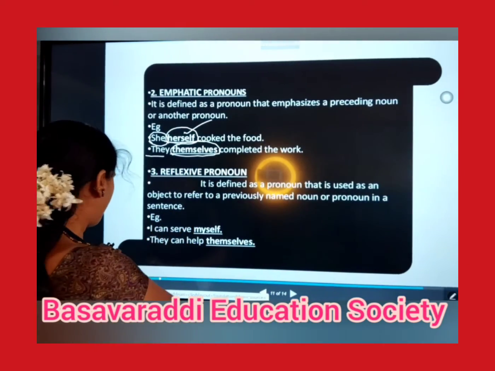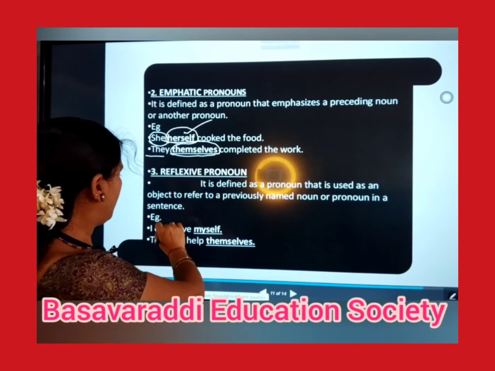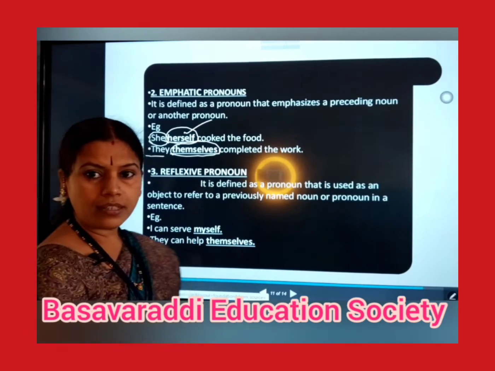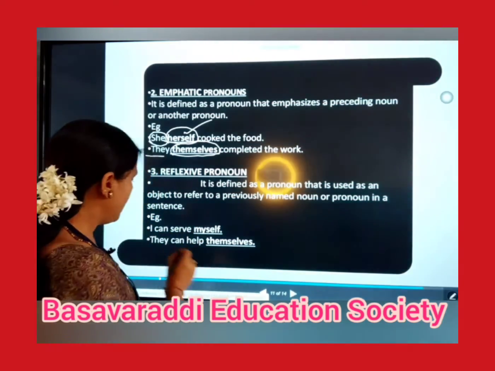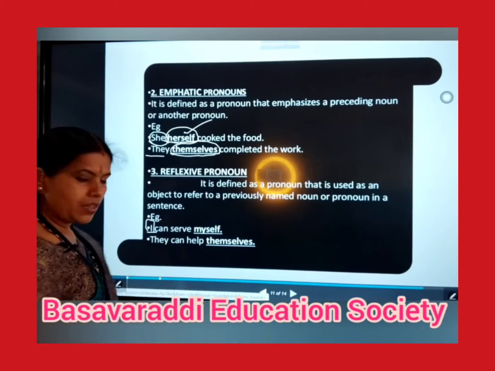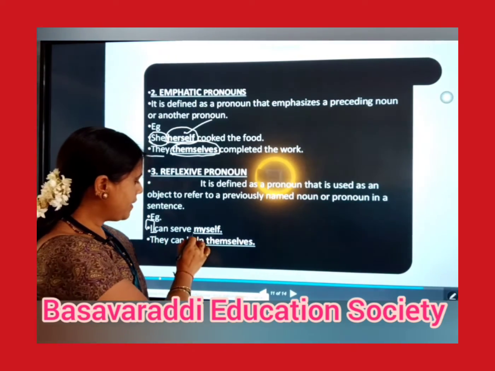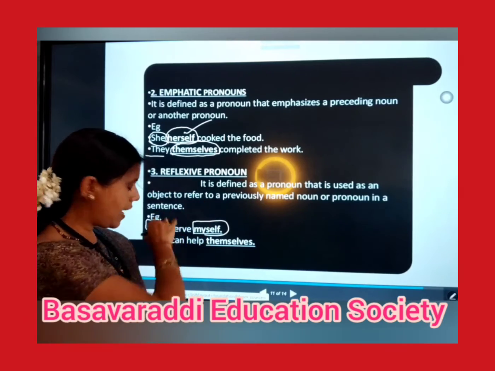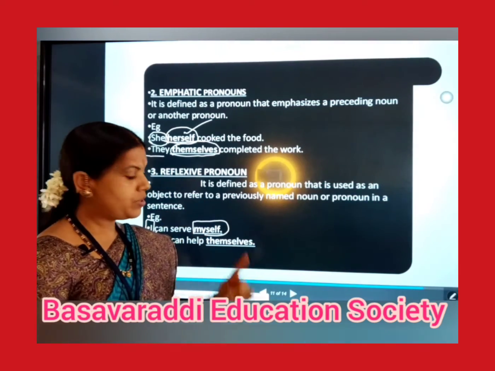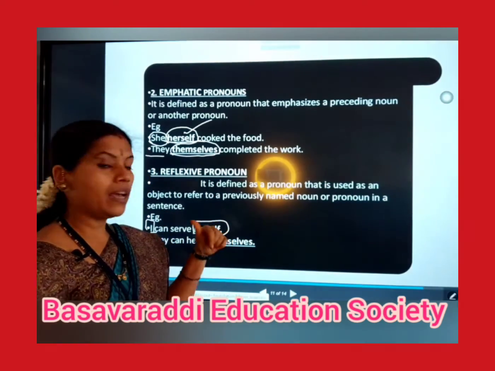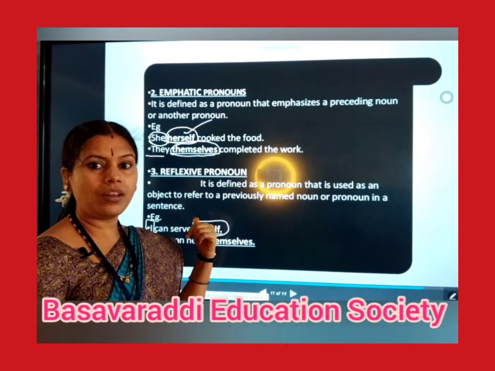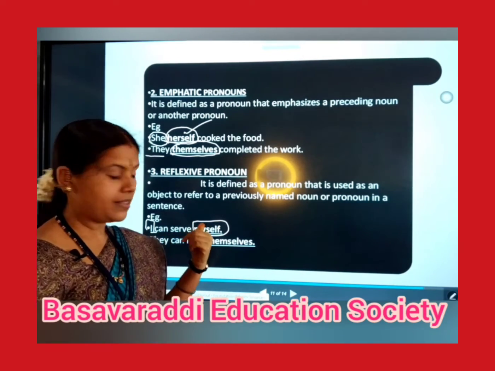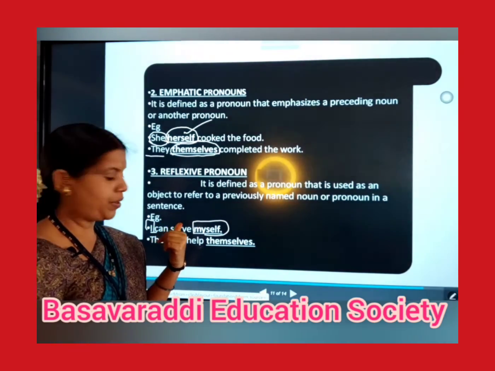Here is an example: I can serve myself. Here I is the pronoun, whereas myself is telling us again about I only. Such words which reflect the noun or pronoun we have used previously are called reflexive pronouns.